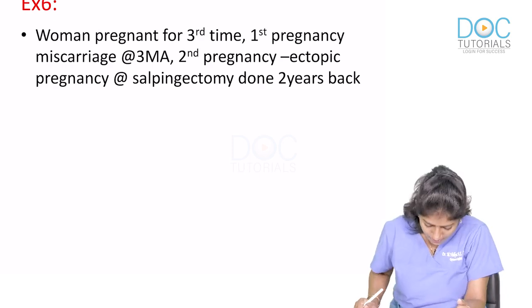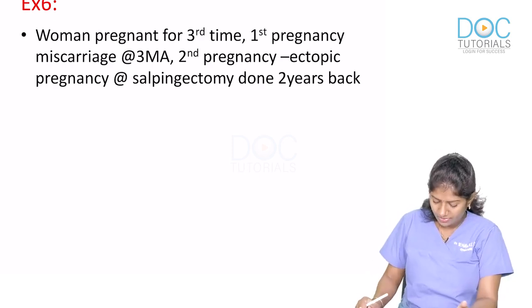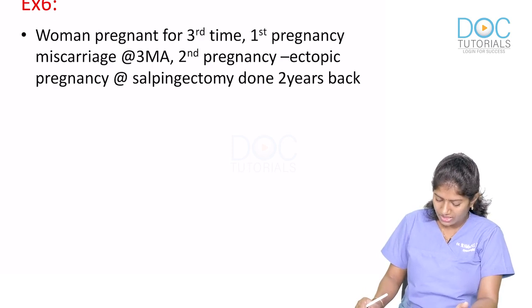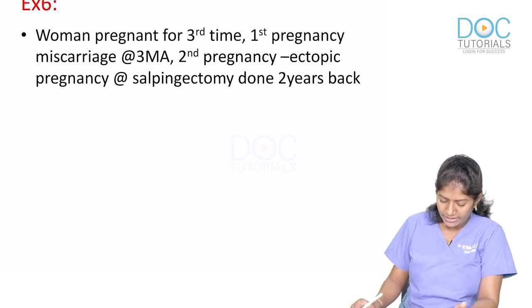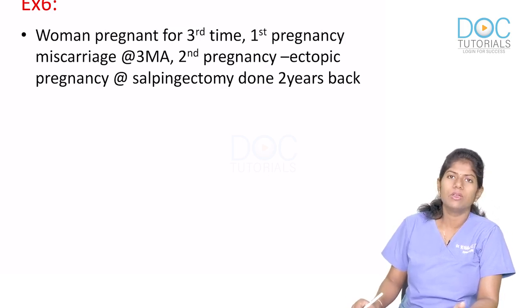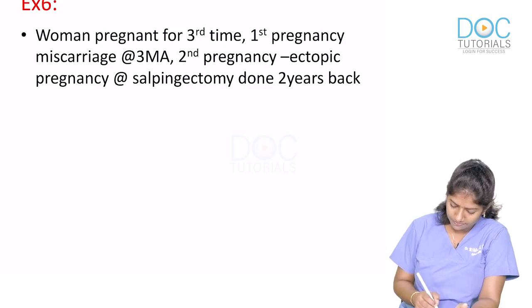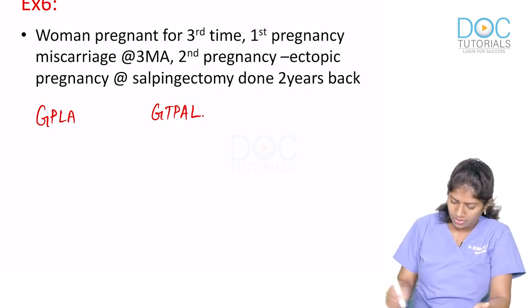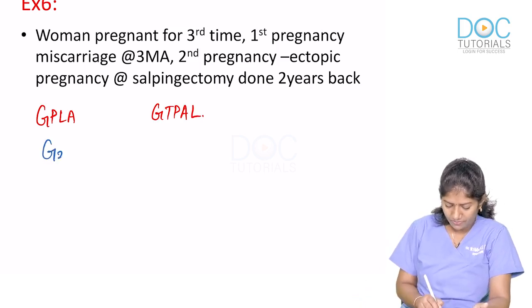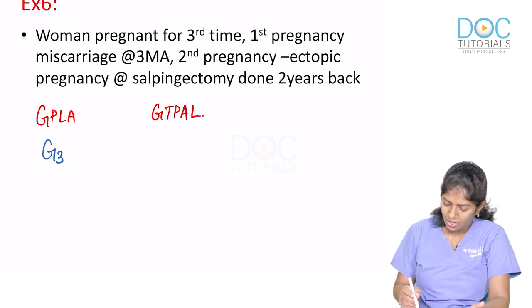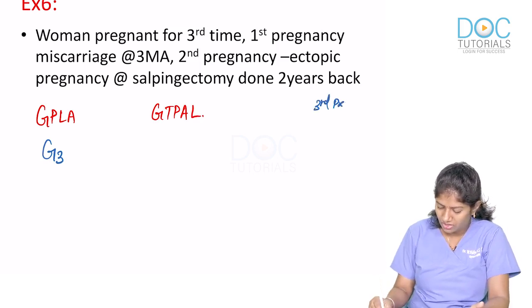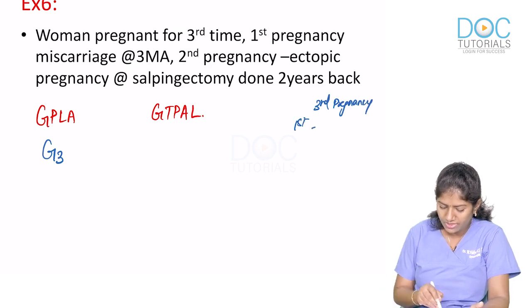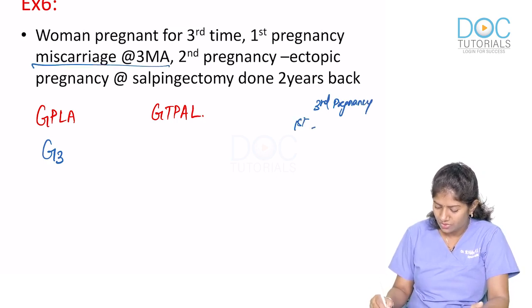Woman pregnant for the third time. First pregnancy was a miscarriage at 3 months amenorrhea. Second pregnancy was an ectopic pregnancy, and salpingectomy done 2 years back. Okay, so currently she is pregnant, she is carrying her third baby. So her gravida will be 3. She is gravida 3, and third pregnancy. First pregnancy was a miscarriage at 3 months amenorrhea. So it comes under abortion.